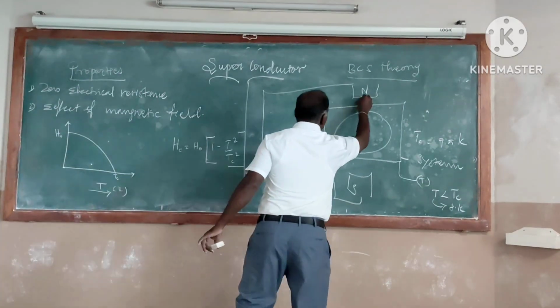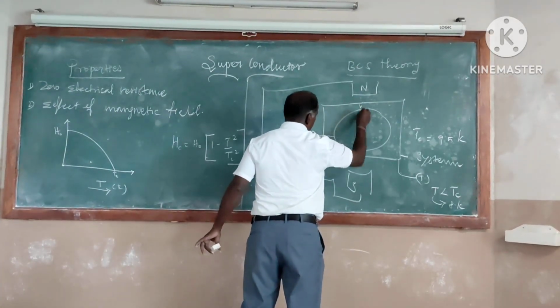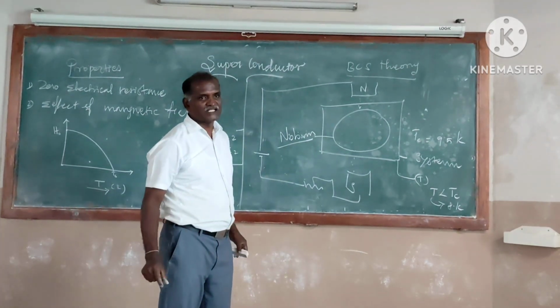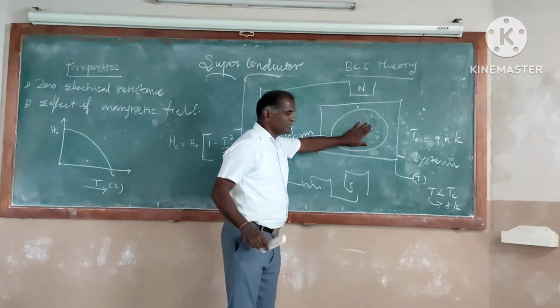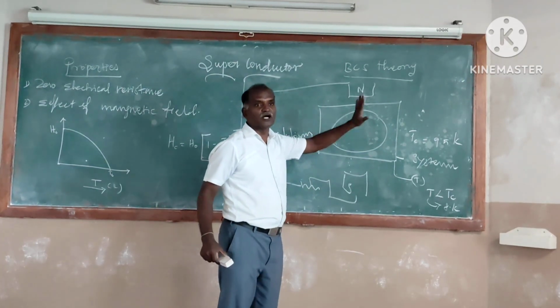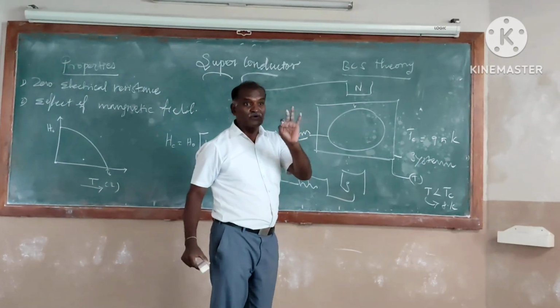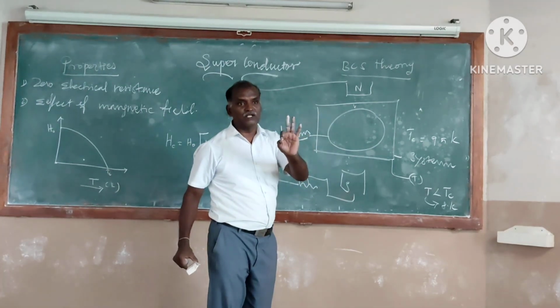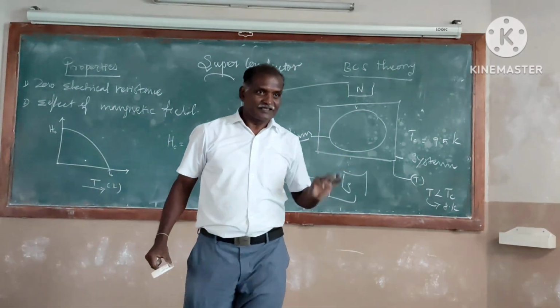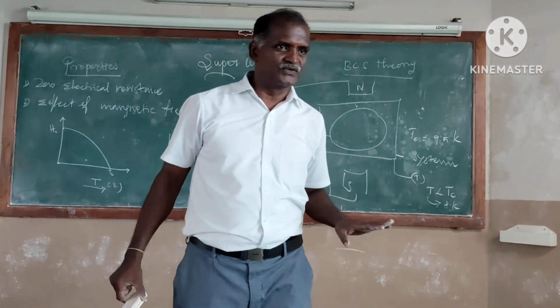The lines start from here to here. For a certain value of magnetic field, the superconductor loses its superconducting property and becomes a normal conductor. You have to find for what value of magnetic field the superconductor becomes a normal conductor. That magnetic field is called the critical field.